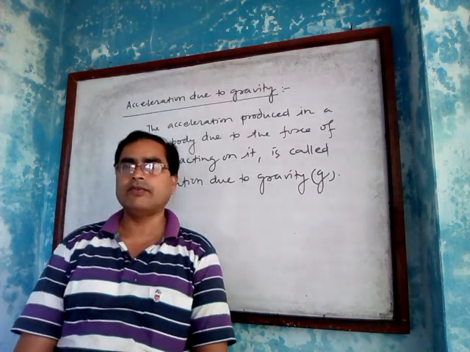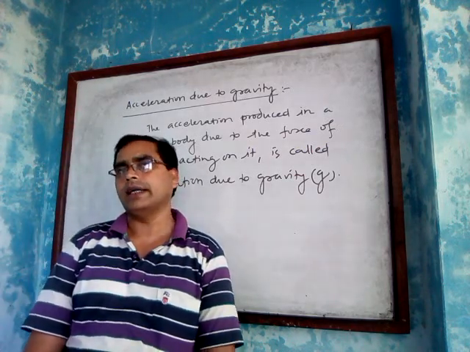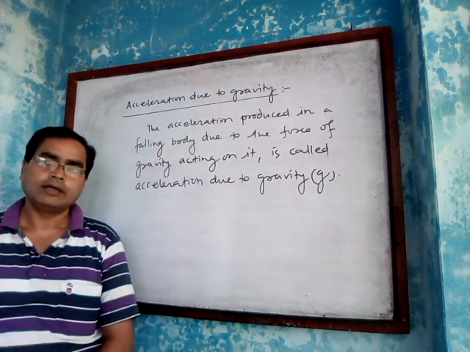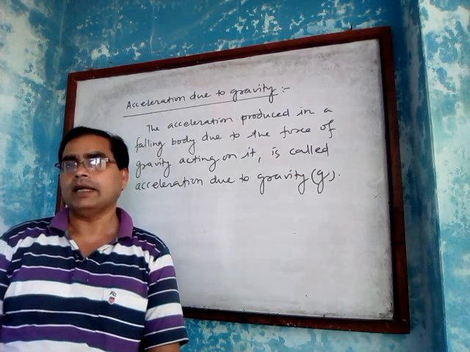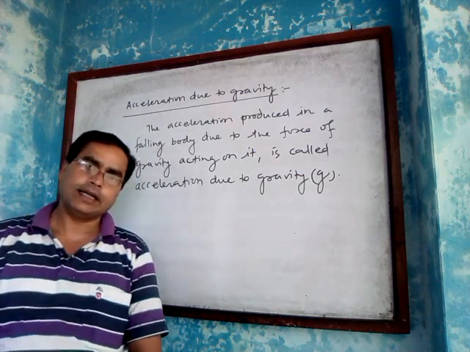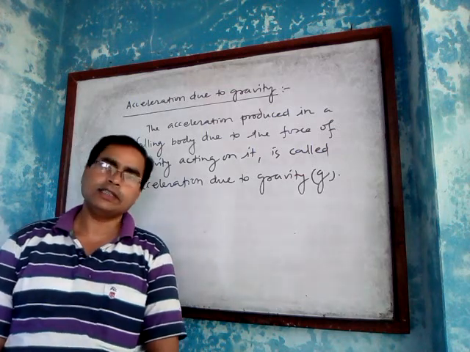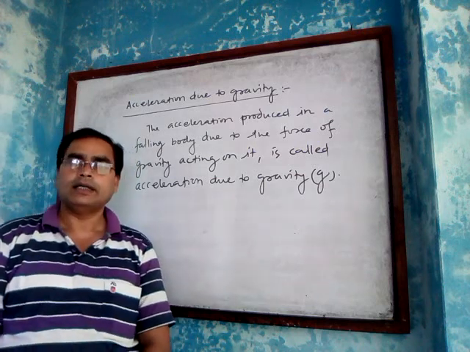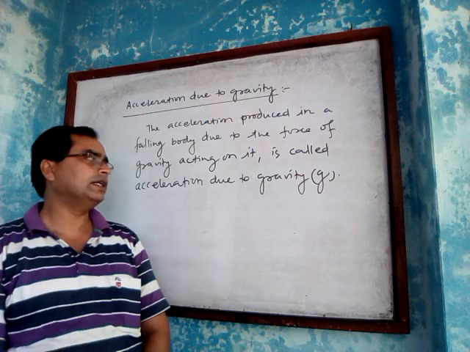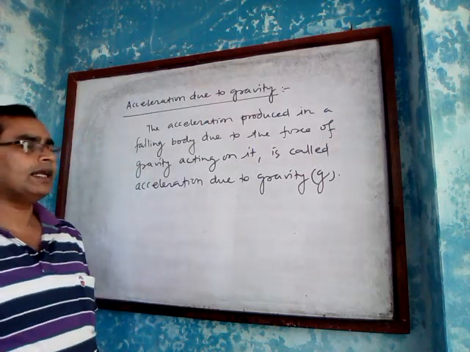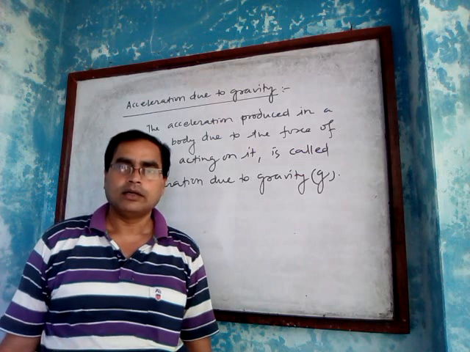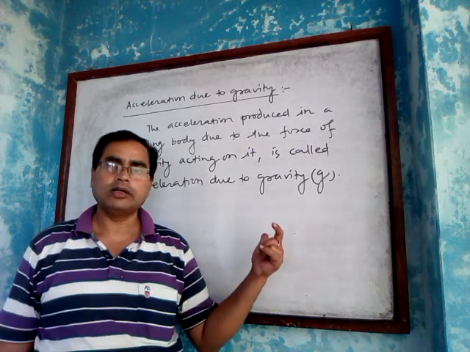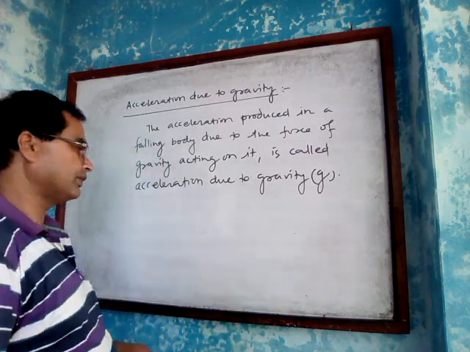In Newton's second law of motion, we have studied that force brings or causes acceleration in a body, and the force is given by ma. So whenever force is applied on a body, certain acceleration is produced. In the same way, force of gravity can also produce some acceleration in a falling body. Okay, and that is called acceleration due to gravity.